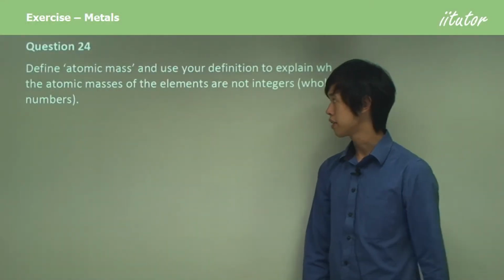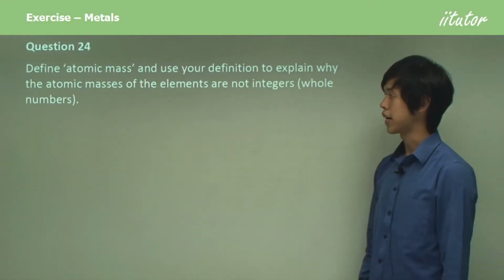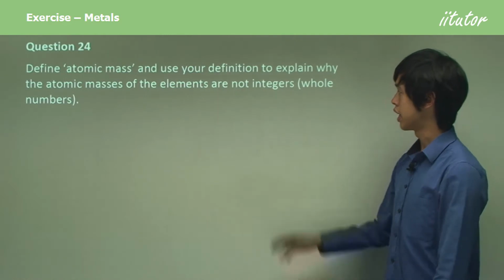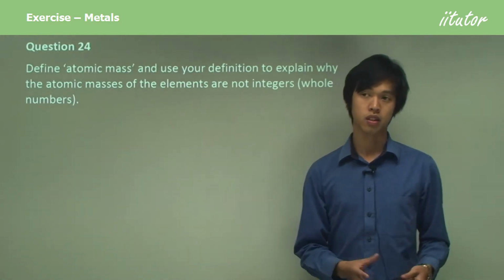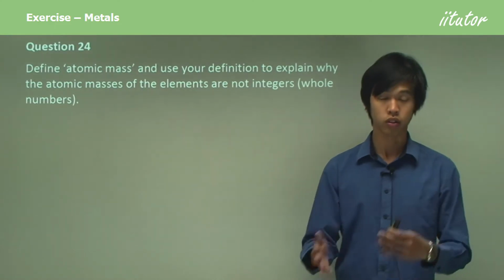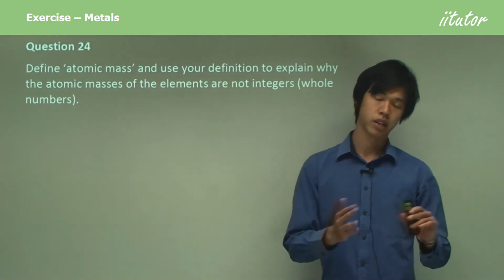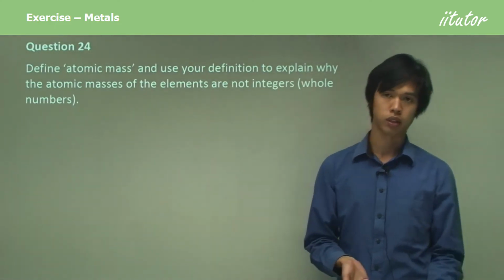Define atomic mass and use your definition to explain why the atomic masses of the elements are not integers or whole numbers. Okay, so how come the atomic mass isn't like 1 or 2 or 3? Why is it 1.008 or something like that? Okay.